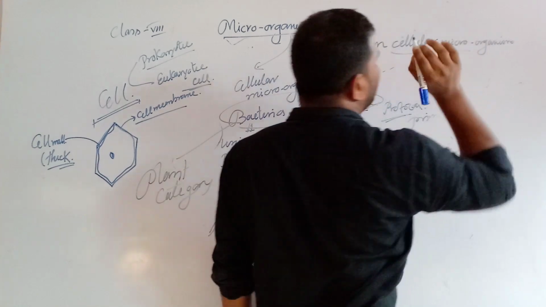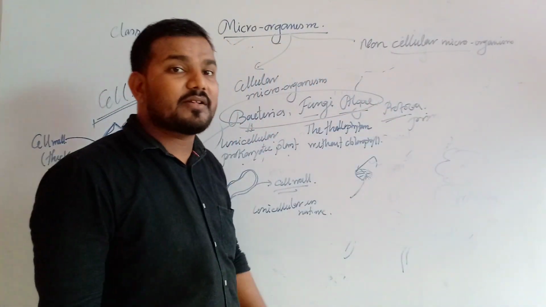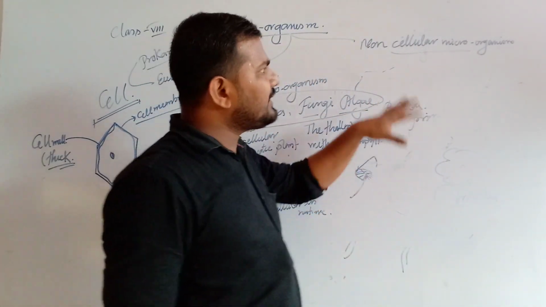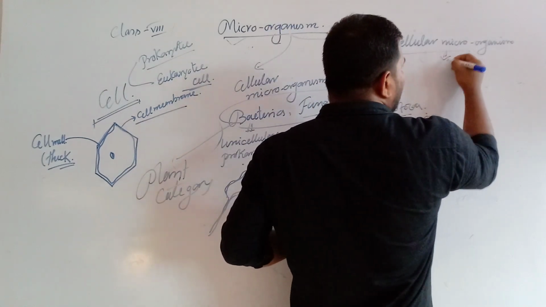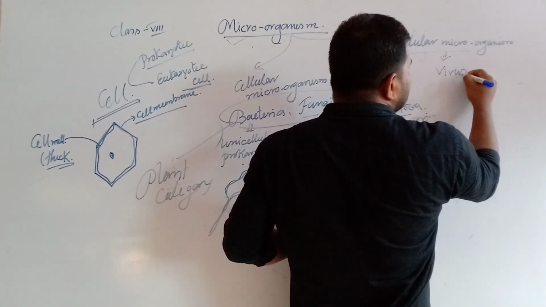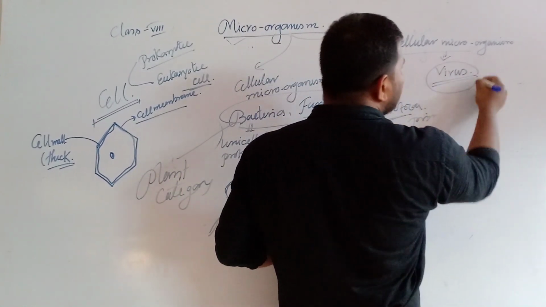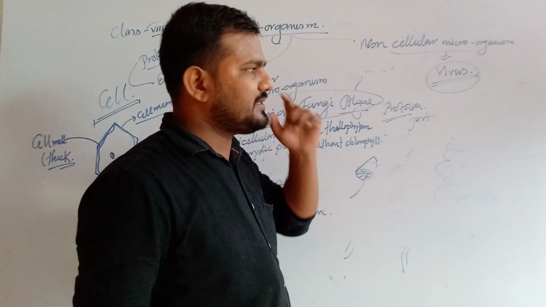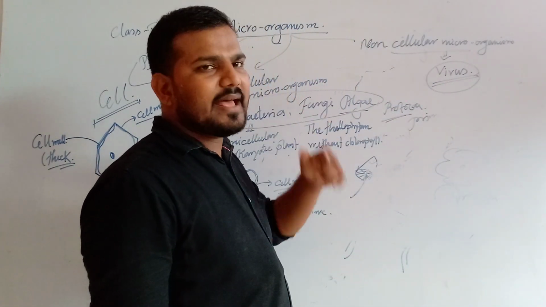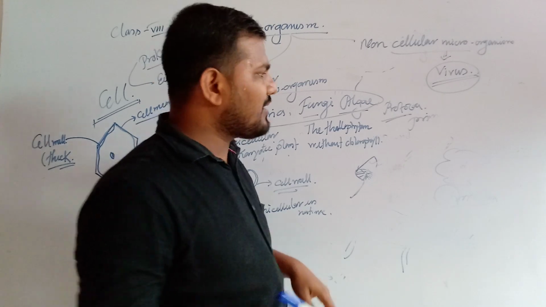Non-cellular microorganism means the microorganism does not contain any cell. And within the non-cellular microorganism, we are going to discuss the virus. So virus is a non-cellular microorganism. Now, why is the virus termed as a non-cellular microorganism?